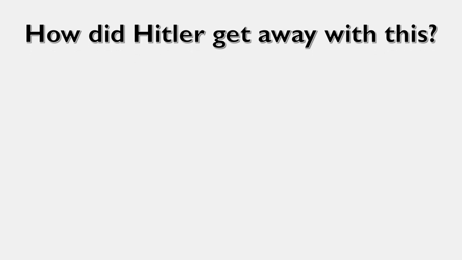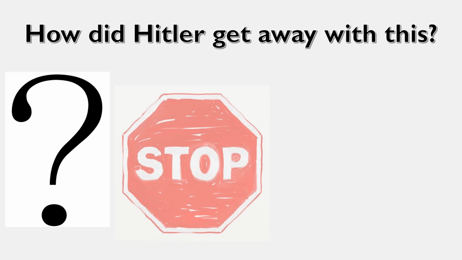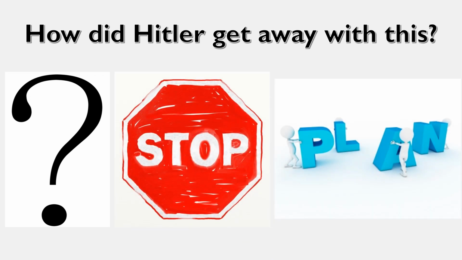You might then ask, how did Hitler get away with all those actions? Why did nobody stop him? And had he planned out each of these actions or simply taken opportunities that he saw? Up until the 1960s, the common consensus among historians was that Hitler was a great planner. However, in the 1960s, that sort of changed with a guy named A.J.P. Taylor. He believed a bit differently.